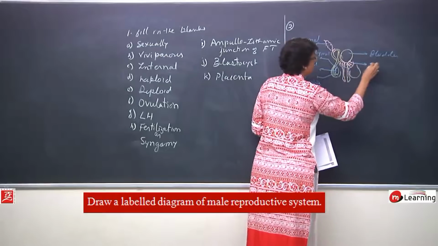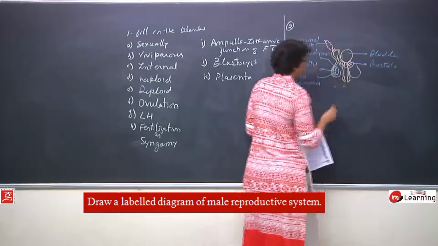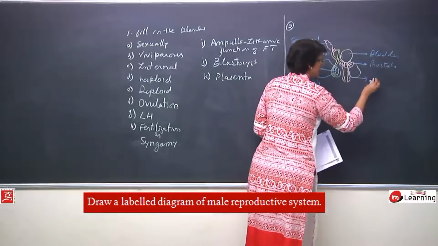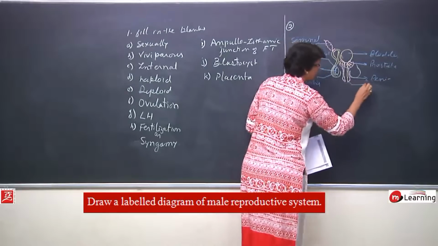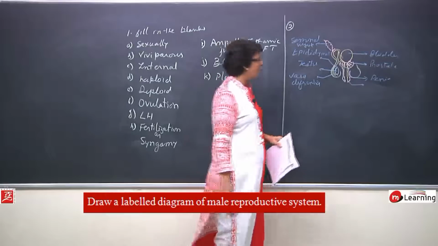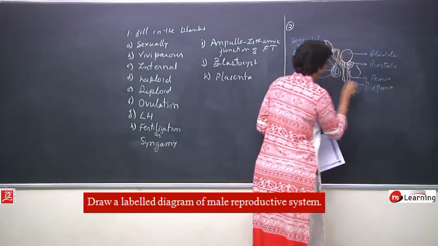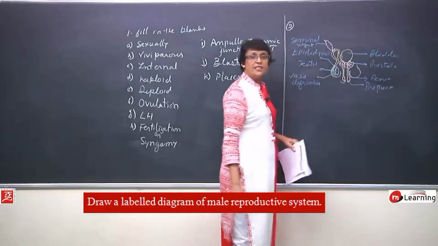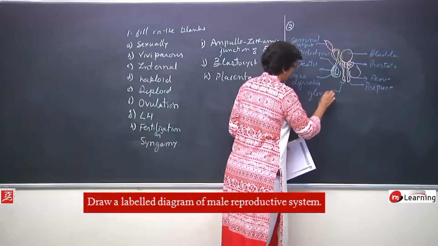This big gland is the prostate gland, this external structure is the penis. The skin of the penis at the tip is loose, it is called prepuce, and the entire tip which is very sensitive is known as glans penis.